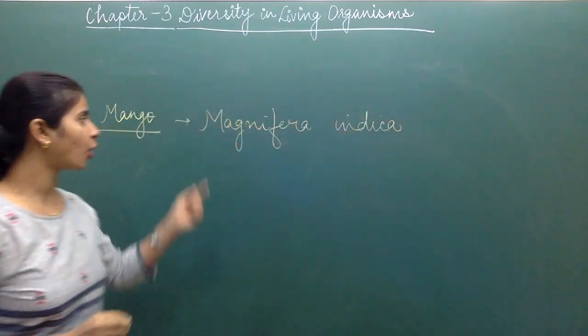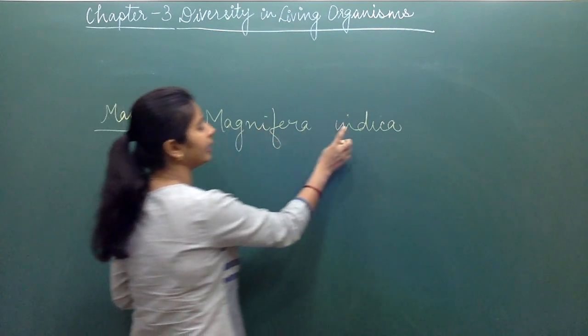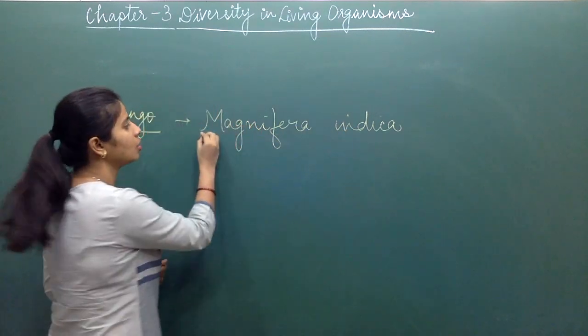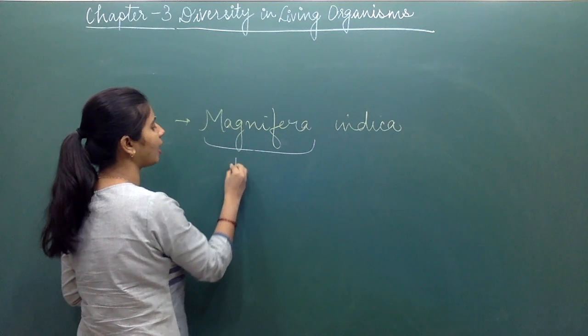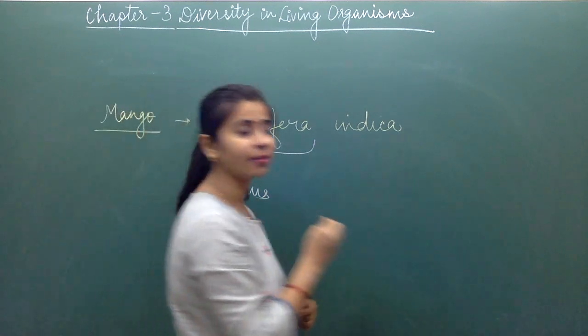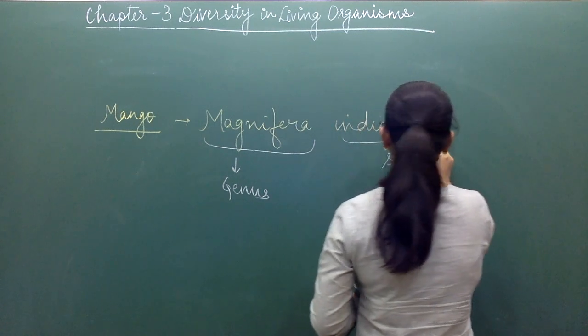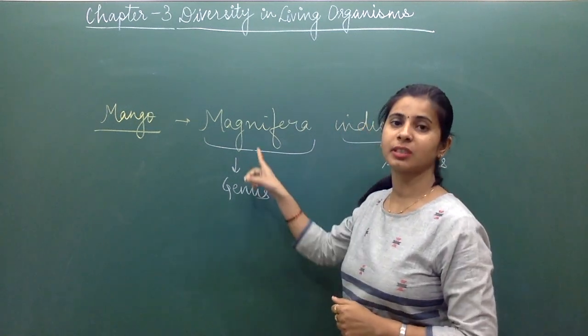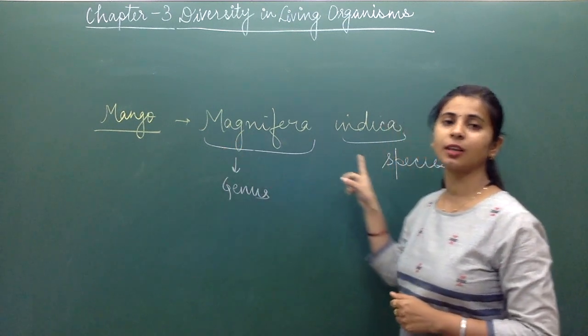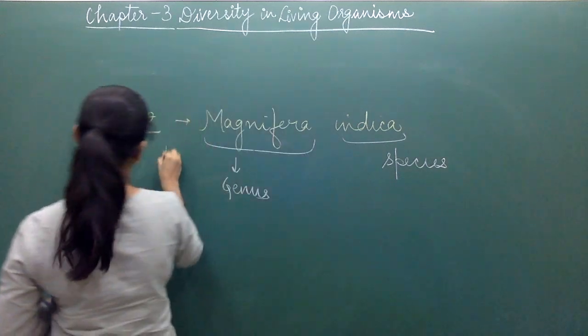As you can see, in Mangifera the first letter is capital, and in indica the first letter is small. So this is the rule: the first name is the name of the genus, and the second name is the name of the species. The first letter of the genus name will be capital, and the first letter of the species name should be small. This is the first rule.